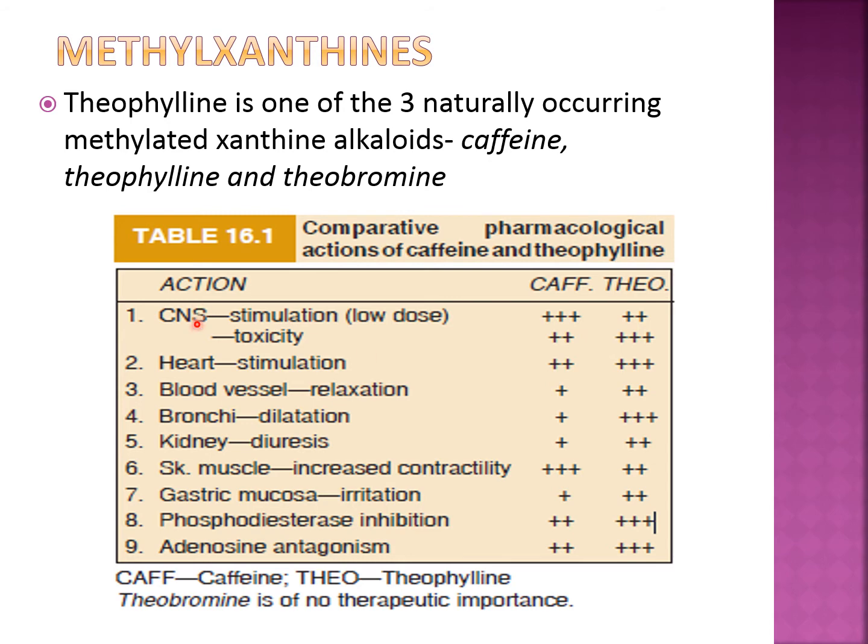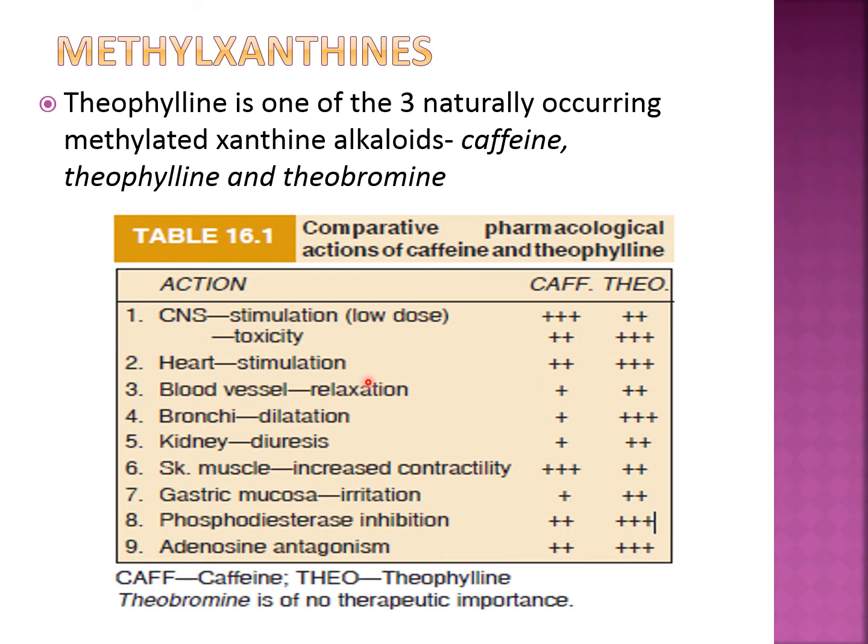Caffeine, which is present in coffee, is stimulatory for the CNS, and that stimulation is more compared to theophylline. That's why we take coffee when someone wants to concentrate during study and is having sleepiness or drowsiness, because it causes CNS stimulation.